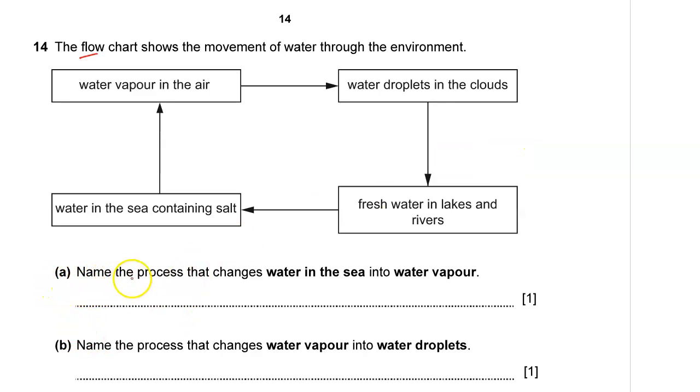Part A, name the process that changes water in the sea into water vapor. Of course, this is called evaporation. Water evaporates from the sea and we form clouds. Part B, name the process that changes water vapor into water droplets. We say that the water condenses, so this is called condensation.